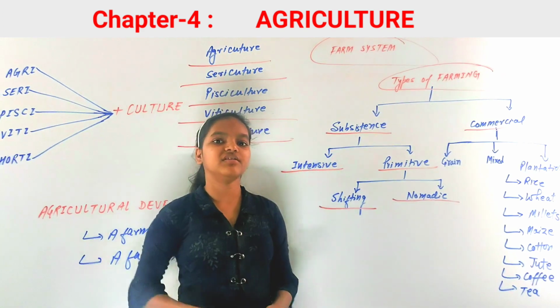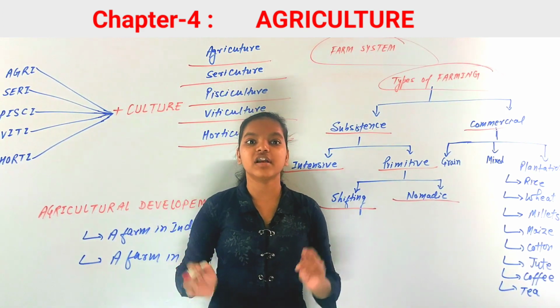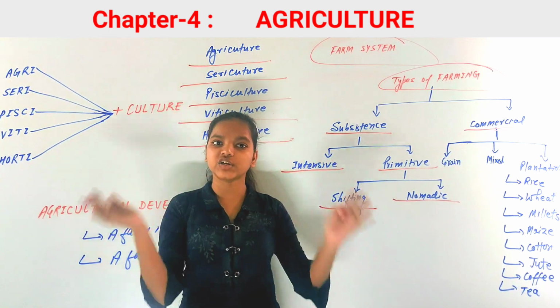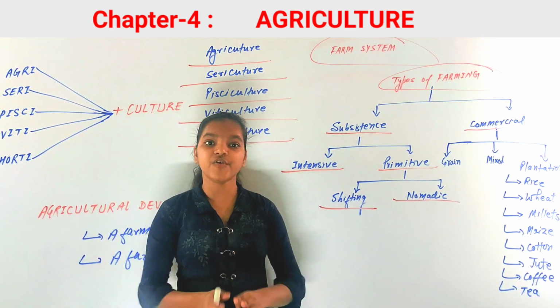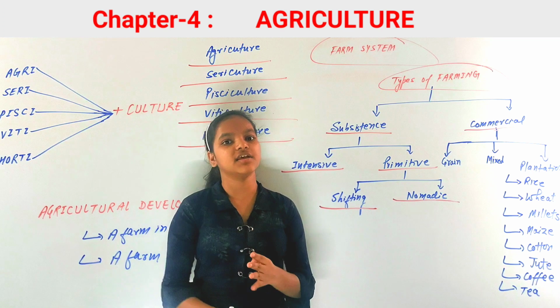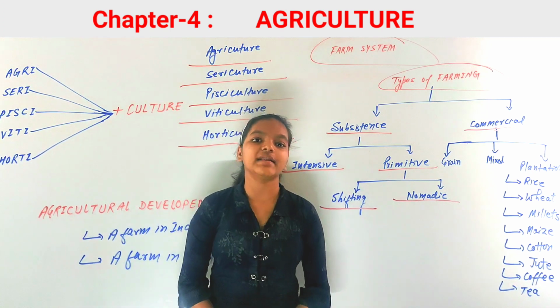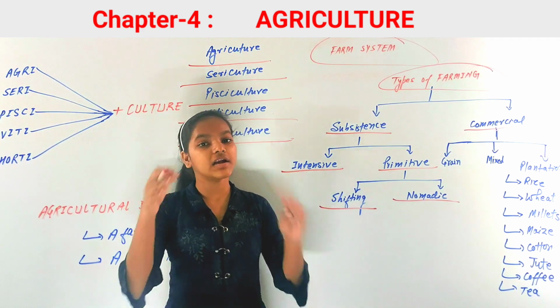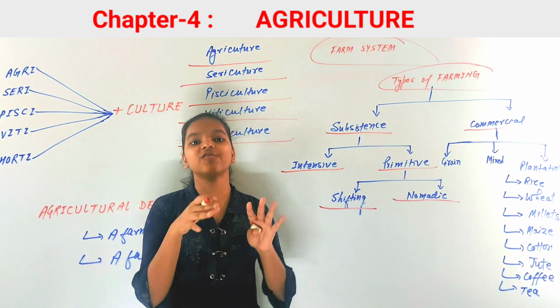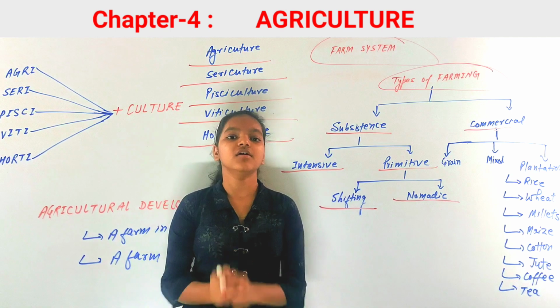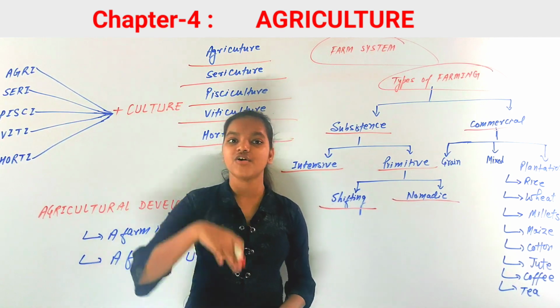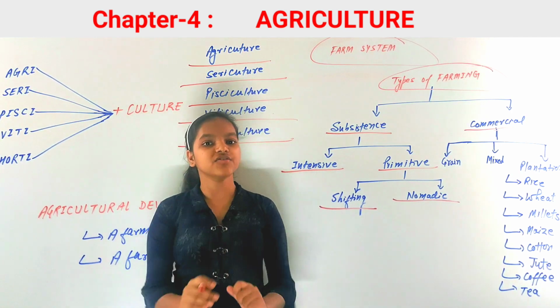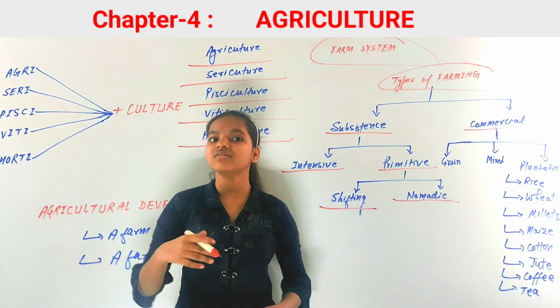Commercial farming means that there is a very large plot of land, there is so much land, and you are growing crops for the purpose of selling them in the market. You are selling them in the market for income, you are earning money from them, you are doing a kind of business through the crops. So commercial farming is for the sale of crops. First you would grow them and then you would sell them.